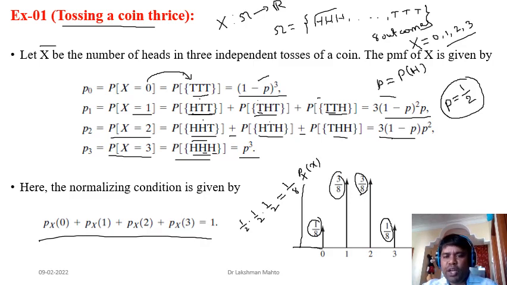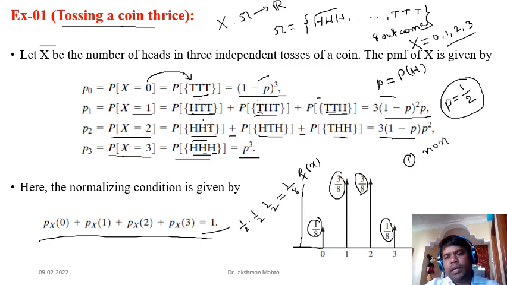You can sum it up: 1 by 8 plus 3 by 8 plus 3 by 8 plus 1 by 8. Total sum would be 8 by 8. That means the summation is 1. So it is satisfying every condition. First condition, you can observe that every probability for these values of the random variable happens to be greater than or equal to 0. First criteria, that means the non-negative criteria, it is satisfying.